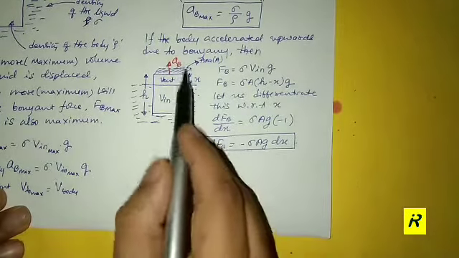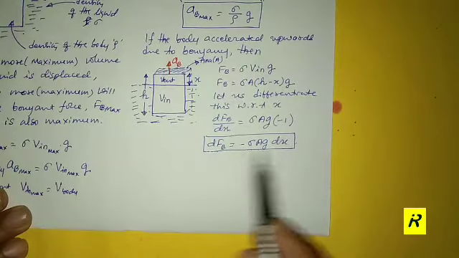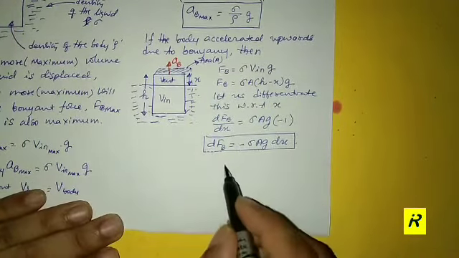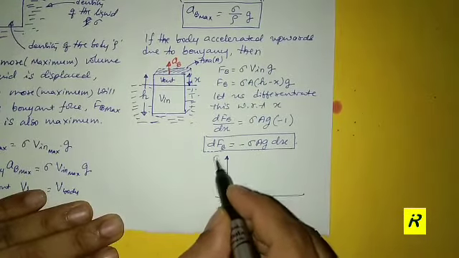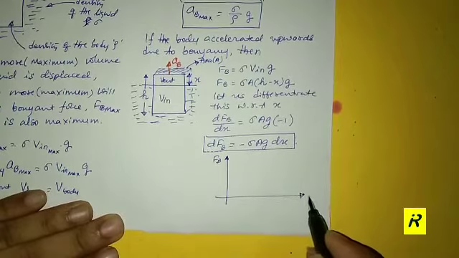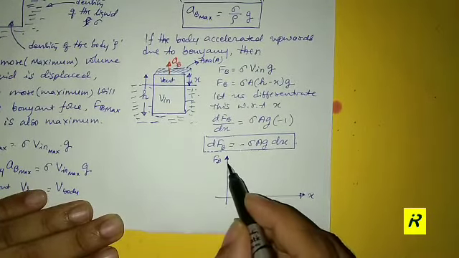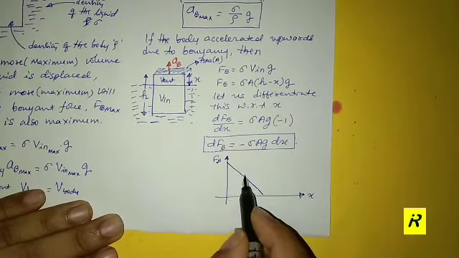If the body rises above the liquid, definitely FB reduces. The graph of FB and x may look something like this. This is FB, and here will be x, and this could be the situation as we can easily feel.